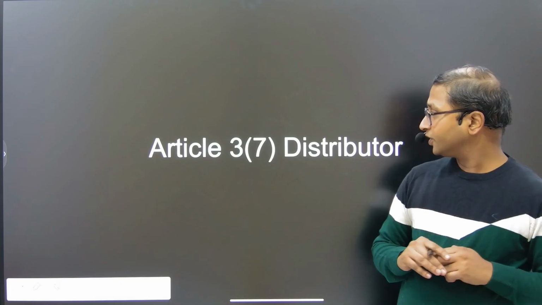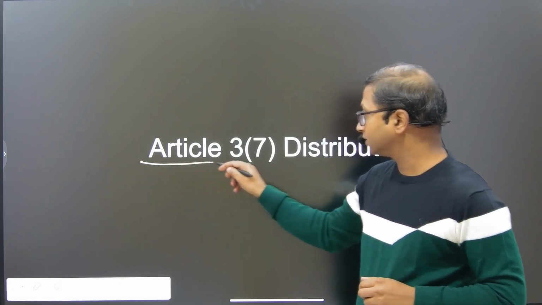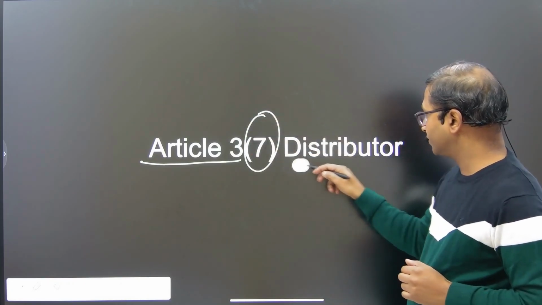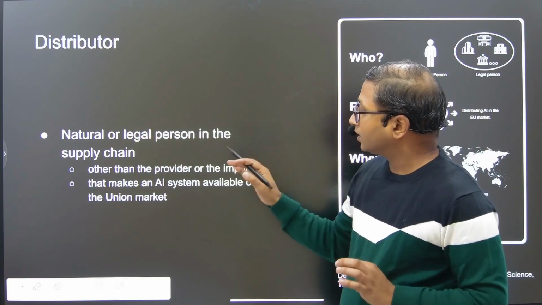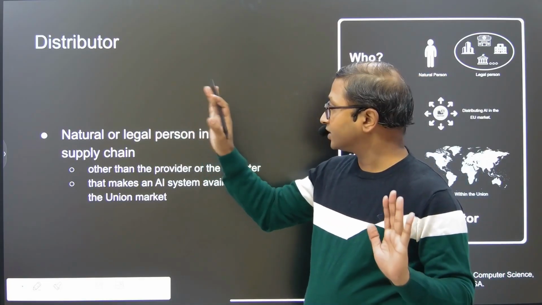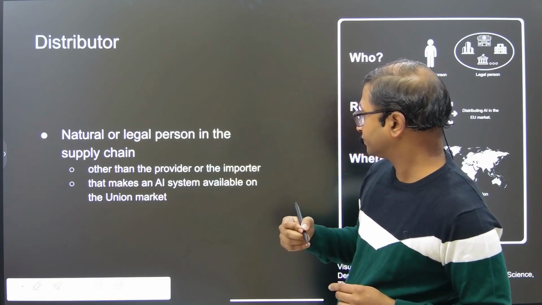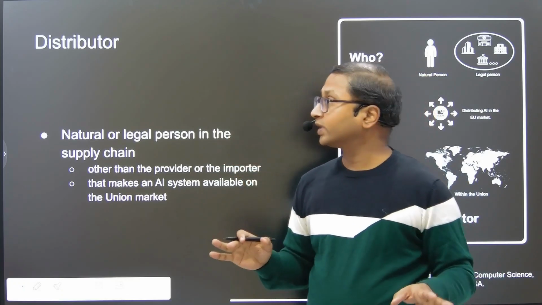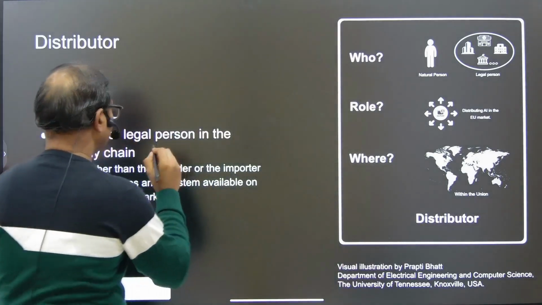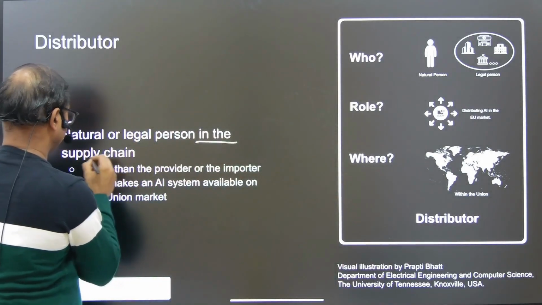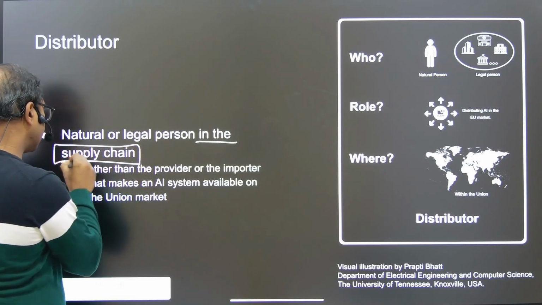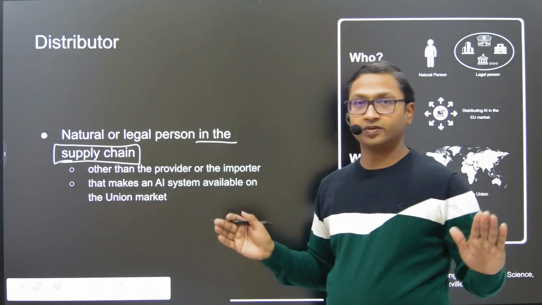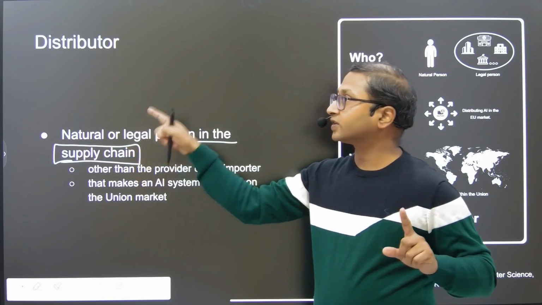Hi, in this video we'll be talking about Article 3 of the EU's AI Act and Clause 7, which defines distributor. So distributor is defined as a natural or legal person, as it was in the case of importer, natural or legal person in the supply chain. Also notice that this word supply chain was not there until now in any of the definitions that we have seen. So supply chain occurs for the first time in distributor.